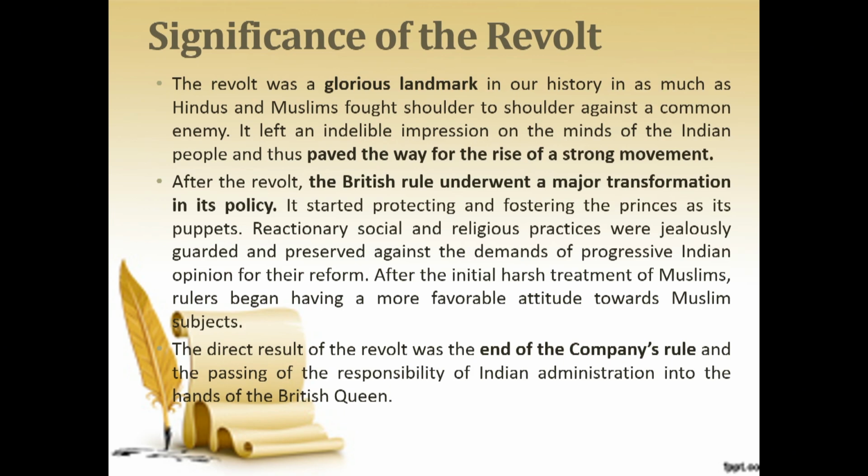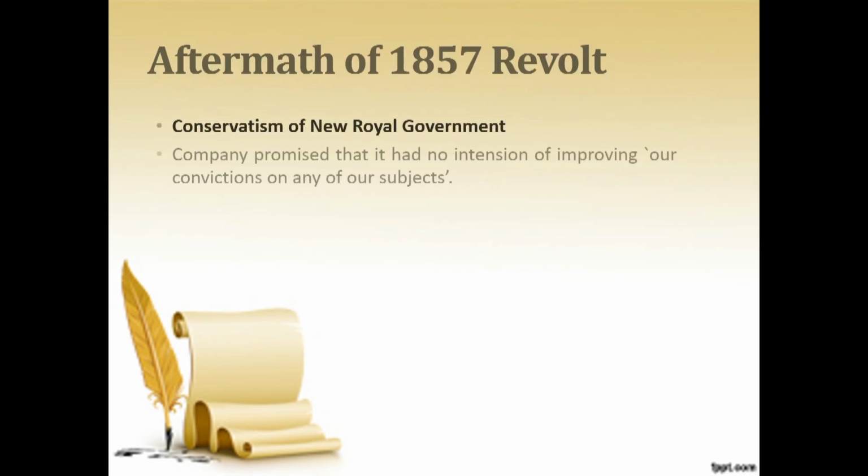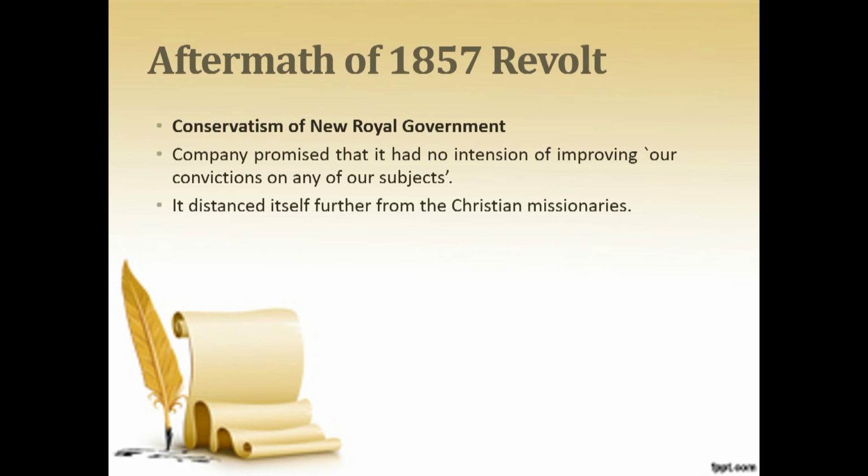The direct result of the revolt was the end of the Company's rule and the passing of the responsibility of Indian administration into the hands of the British Queen. Aftermath of the revolt of 1857: the new royal government. The Company promised that it had no intention of imposing its convictions on any of its subjects. It distanced itself further from the Christian missionaries.